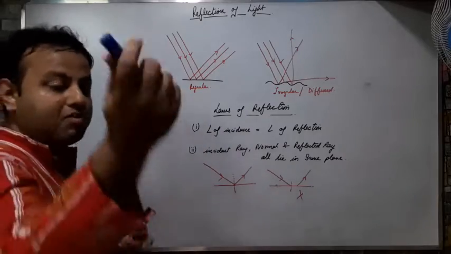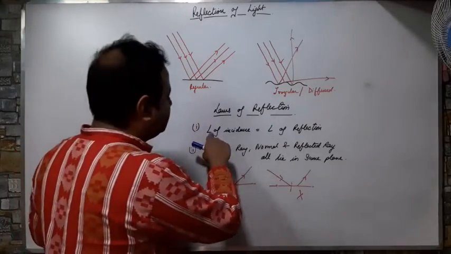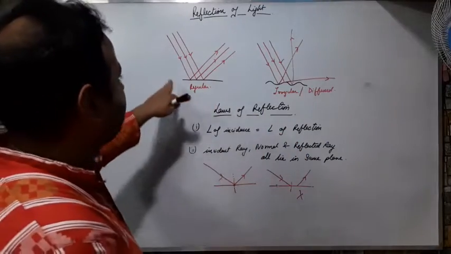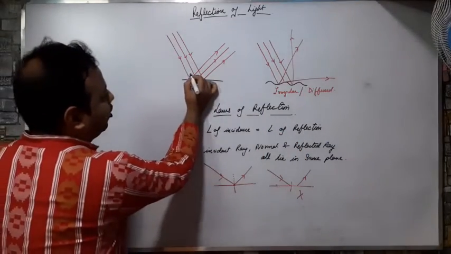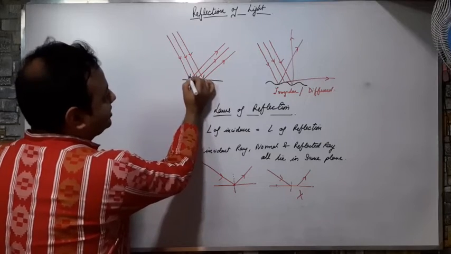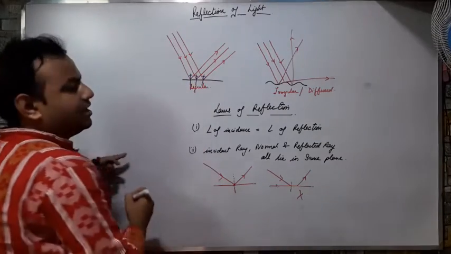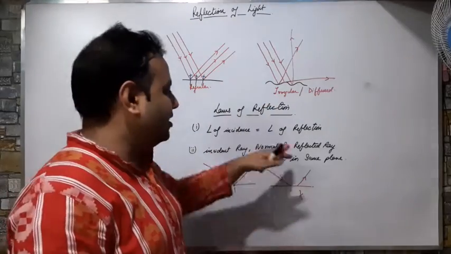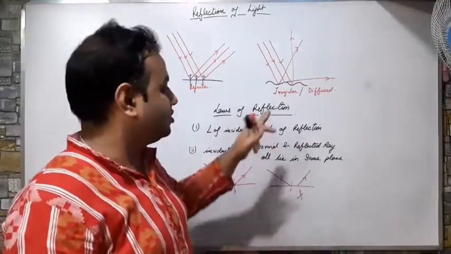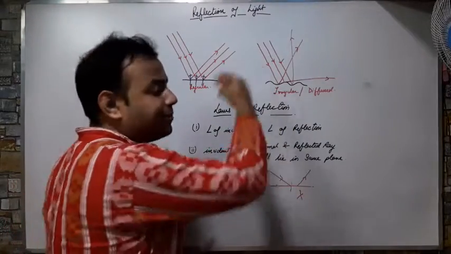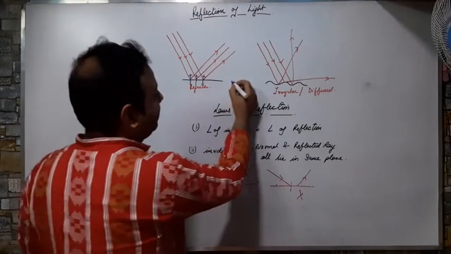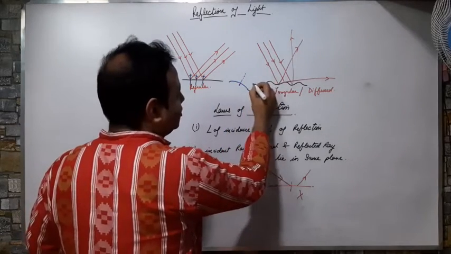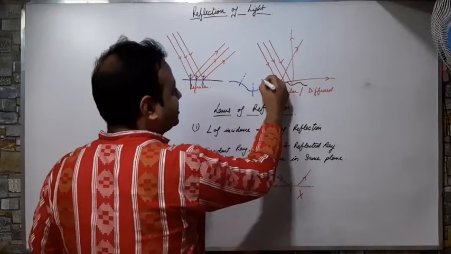Now you may be wondering that sir told angle of incidence is equal to angle of reflection. This can be easily seen here that the angles are the same. If I draw normals here, I can easily say that these two angles are equal. But what about this one? Here the angles are not equal, means this law is wrong? No, this law is correct. Why? Because the surface is not the same. If the surface is like this, the normal will be like this. If the surface is like this, the normal will be like this.